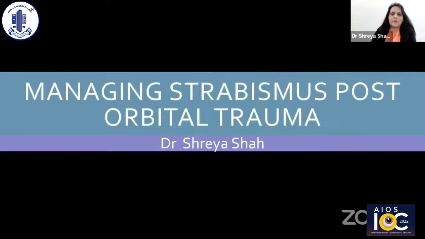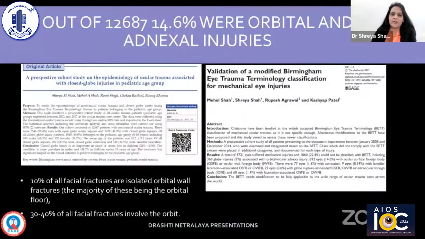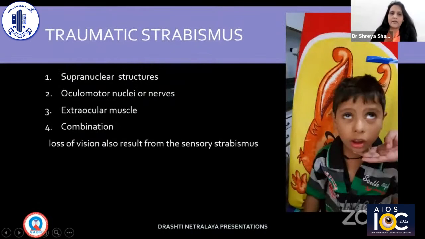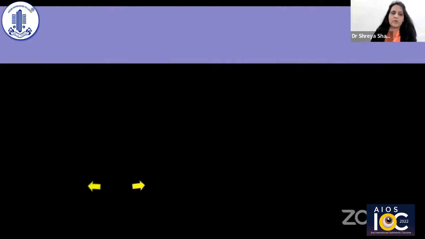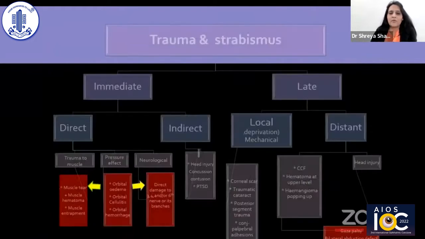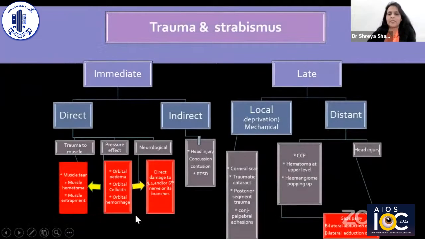I'm going to speak on management of strabismus after orbital trauma. Out of our 12,687 cases, nearly 14.6% had orbital trauma, and this was already presented. But if we look into strabismus, how it can happen: it can happen due to supranuclear structure involvement, ocular nuclear involvement, or extraocular muscle involvement. So let's look at how it can create strabismus.